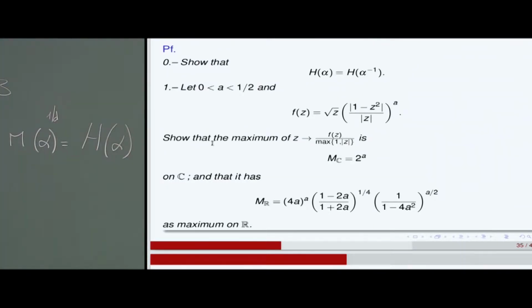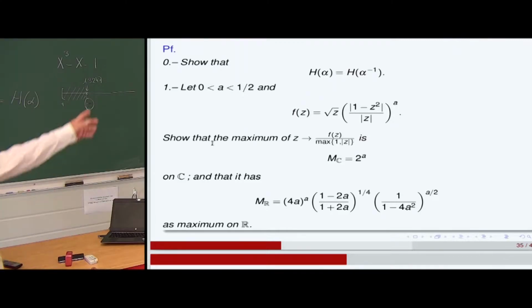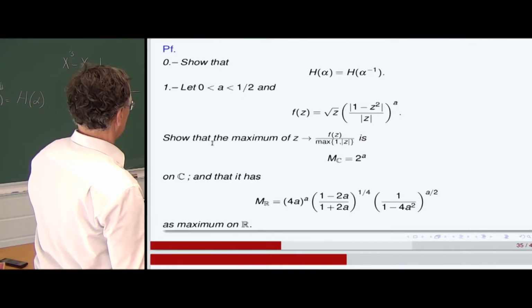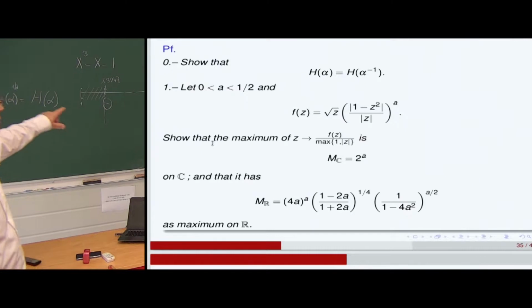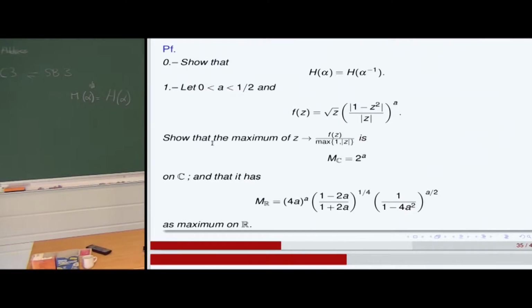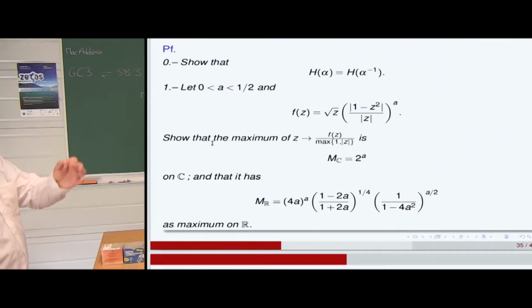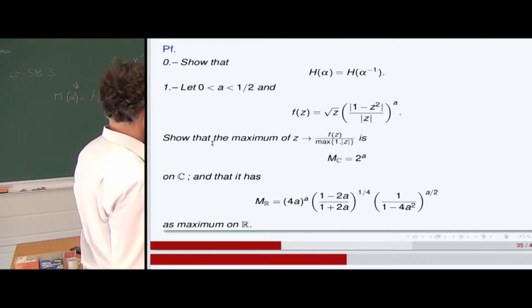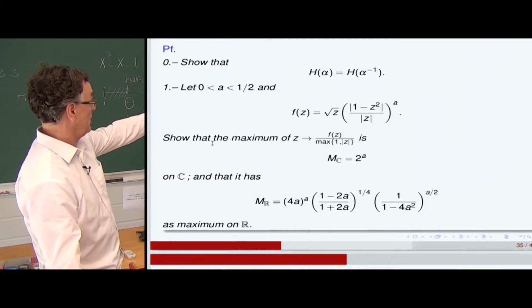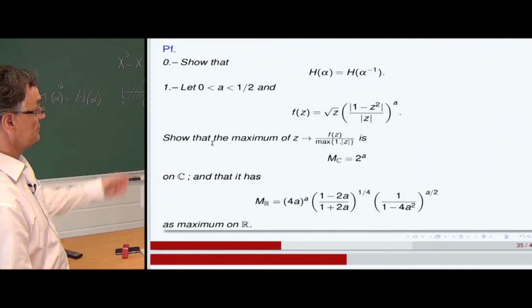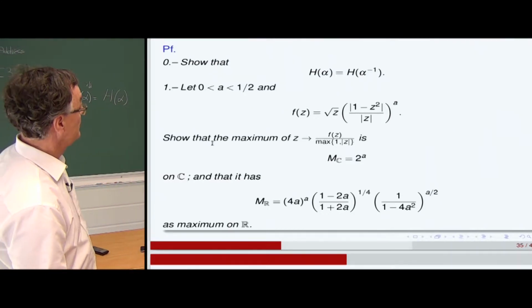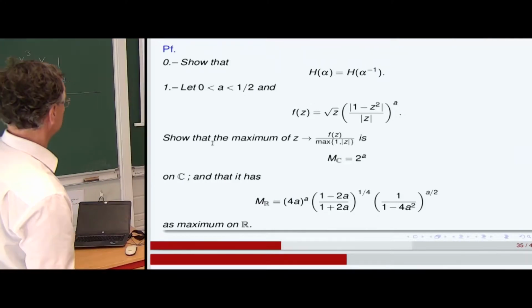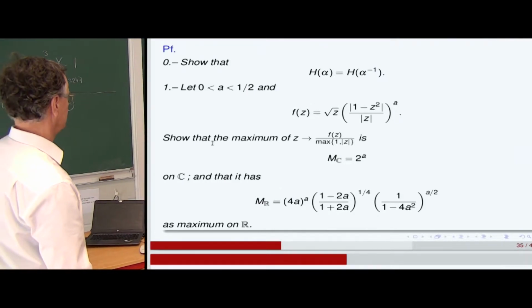On C, in the complex plane, this maximum is called MC, and when you consider this function on the real line only, the restriction of this function to the real line, you obtain another maximum, which is MR, which is this one. That's another function of a. Okay, so for any a between 0 and 1/2, it's general.